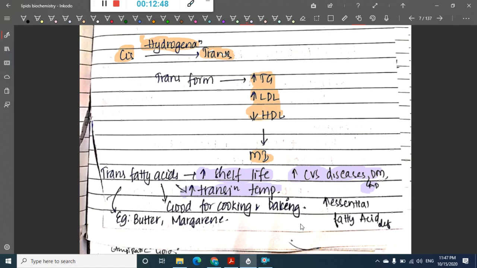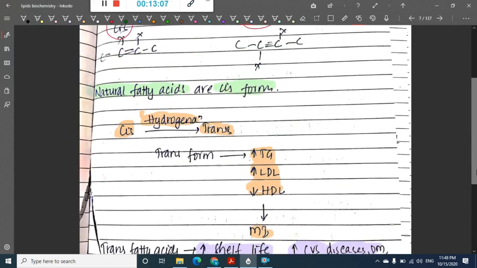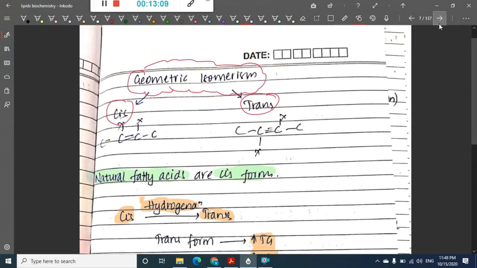They are good for cooking and baking. They also cause deficiency of essential fatty acids. Examples include butter and margarine.